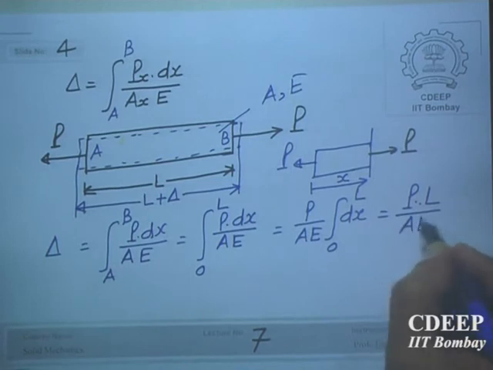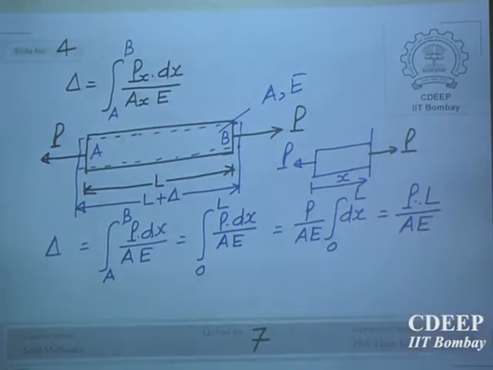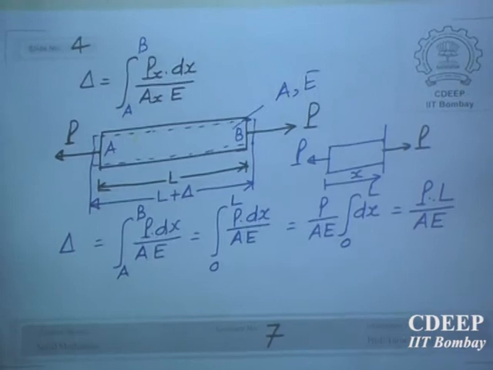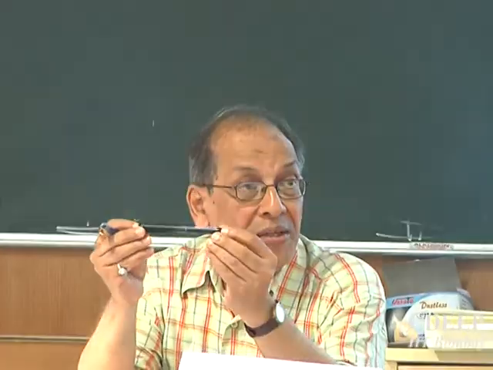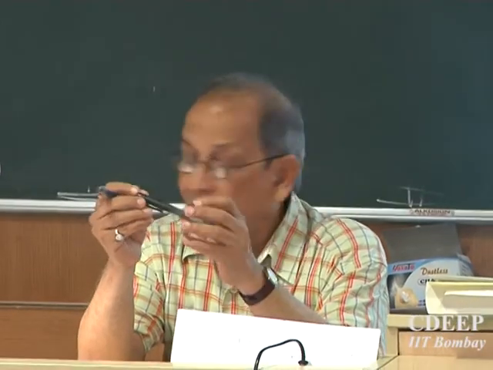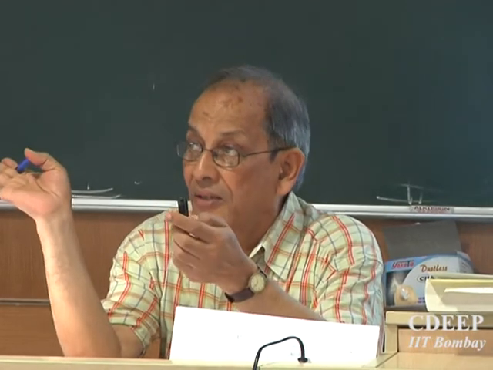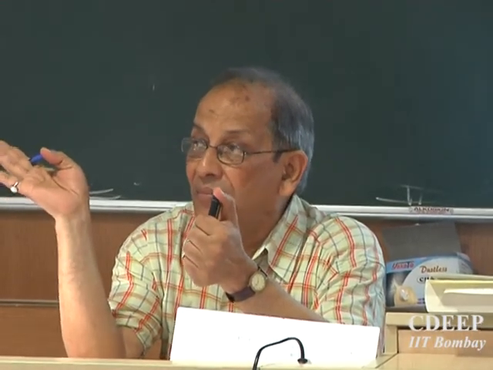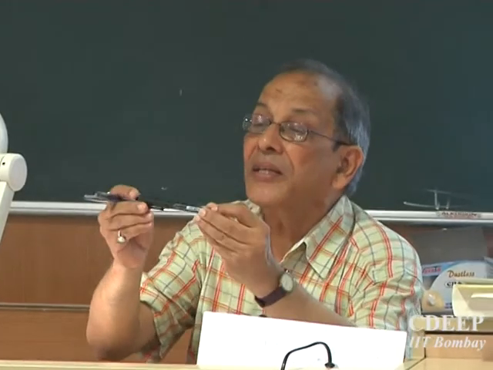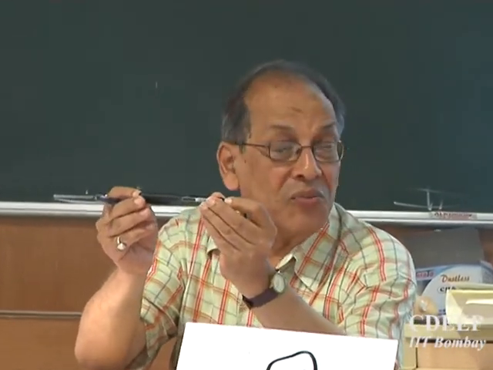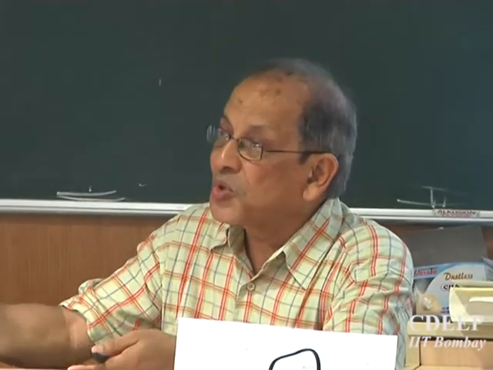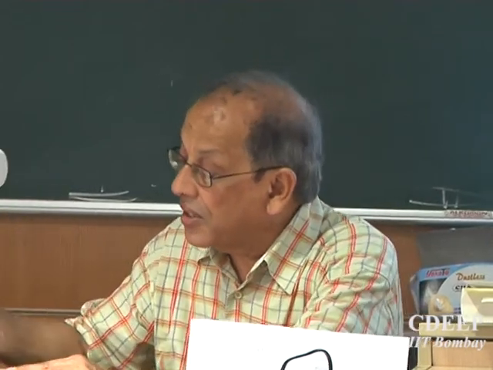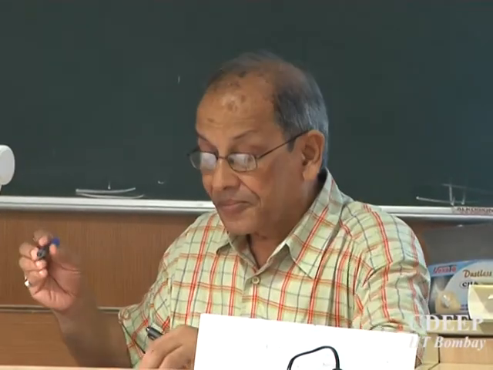by AE. So if you have a simple uniform rod of some cross section, if you apply a tensile force or a compressive force, the displacement that it will undergo will be PL by AE. So this is a formula that you should remember by heart. You do not have to derive it every time. In general, if any rod is of length L with uniform cross section, then it is PL by AE. Otherwise, of course, you have to do integration. But for a constant one, delta equals PL by AE.